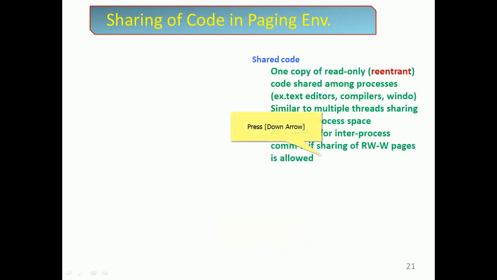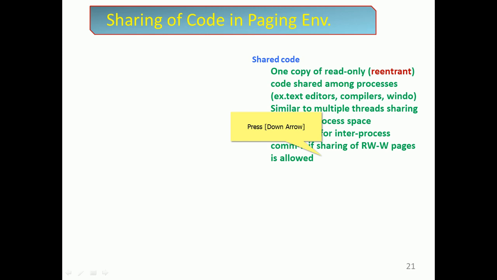Sharing of code in a paging environment: one copy of read-only re-entrant code is shared among the processes, for example text editors, compilers, and window systems, similar to multiple threads sharing the same process space. It is also useful for inter-process communication if sharing read-write pages is allowed.